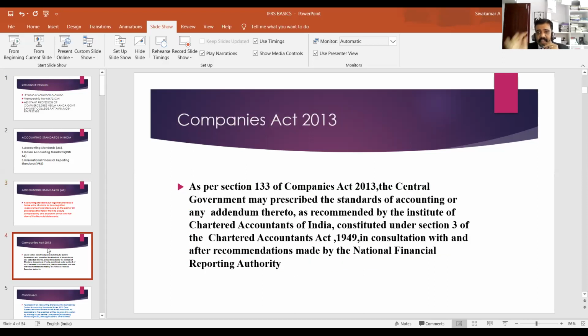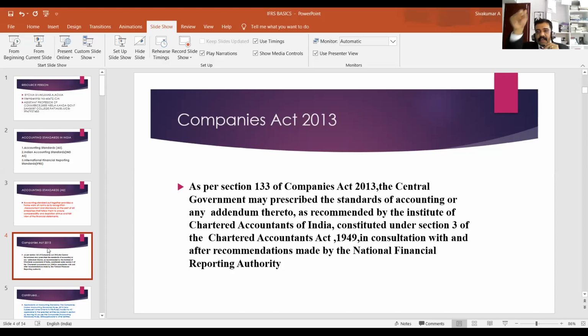Okay. In India, there is the Companies Act 2013, and now the Companies Amendment Act 2019. As per Section 133 of the Companies Act, the central government may prescribe accounting standards.